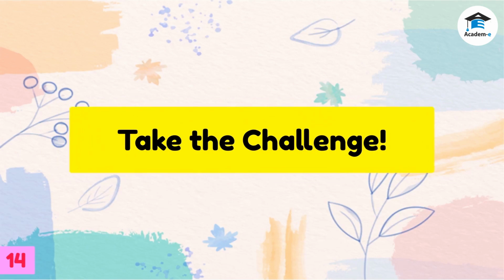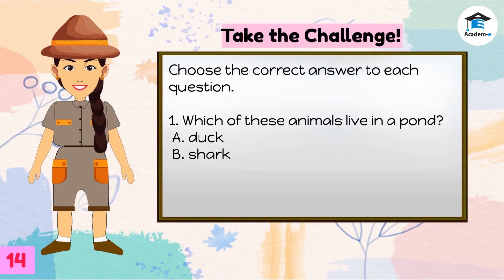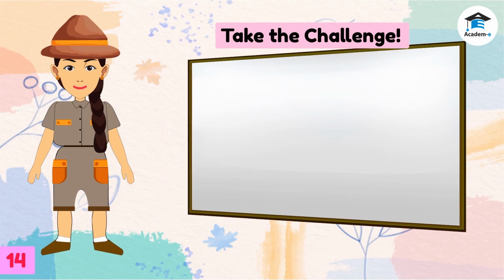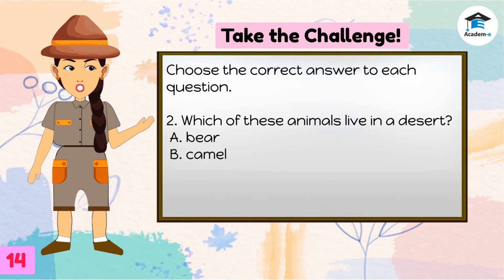To check how well you understood the lesson, let us have a short exercise. Choose the correct answer to each question. 1. Which of these animals live in a pond? A. Duck. B. Shark. The answer is duck. 2. Which of these animals live in a desert? A. Bear. B. Camel. The answer is camel.